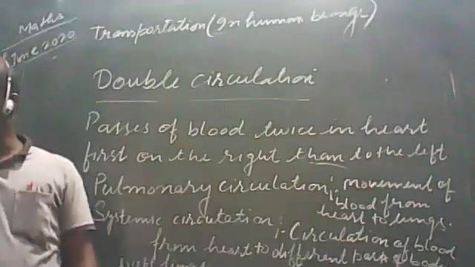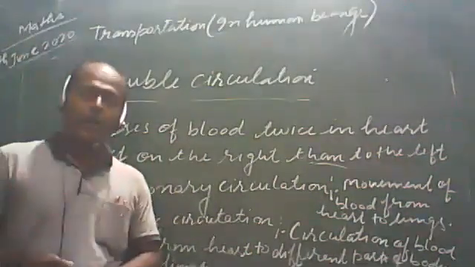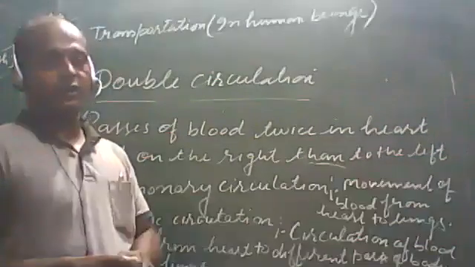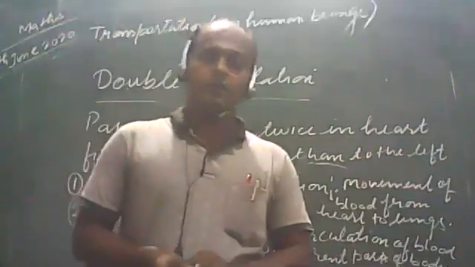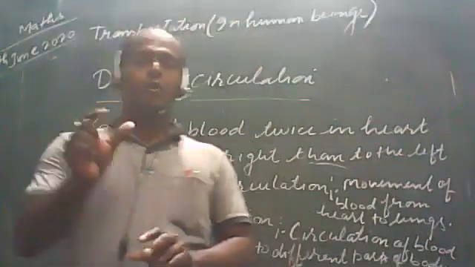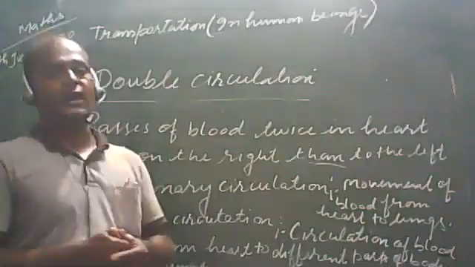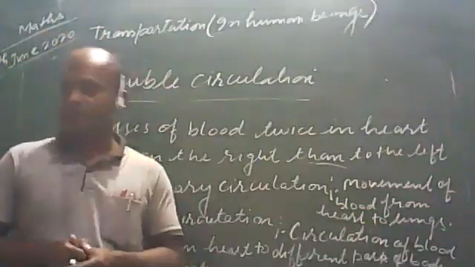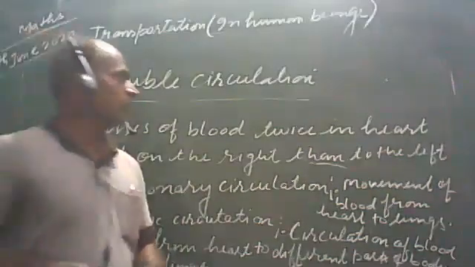Now we have to study how the blood is transported. There are very thin tube-like structures in our body called arteries and veins. We have to discuss the arteries and veins. Now I'm going to erase this.